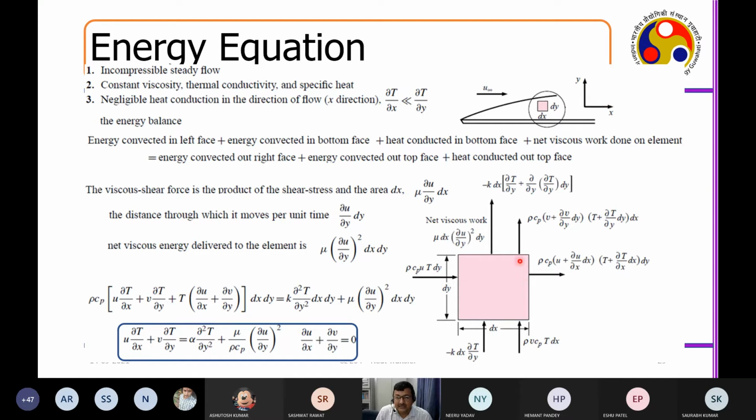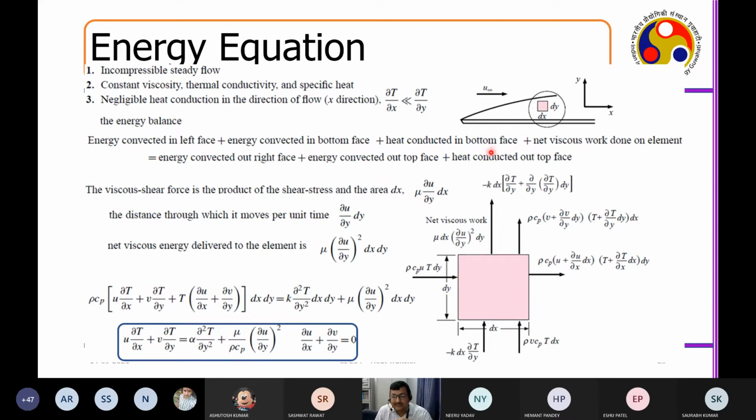So what are the different components I really need to worry about? Energy convected in the left phase. With flow, what is the energy coming in? Energy convected in the bottom phase. With flow, what is coming in? Energy convected out of the right phase. With flow, what is going out? Energy convected out of the top phase. So 4 components are there for the convection.